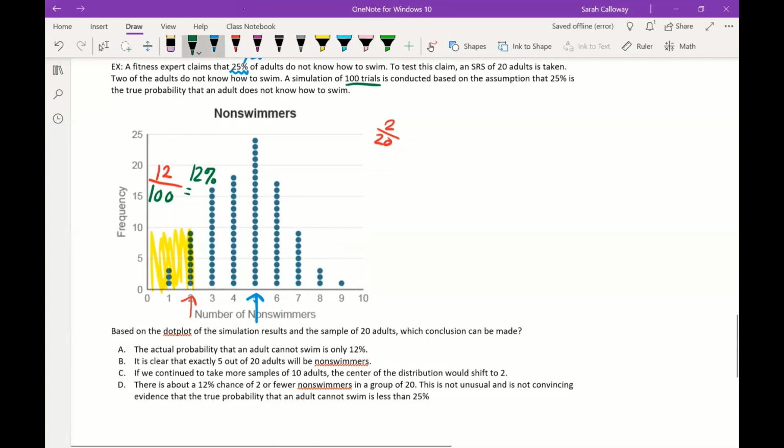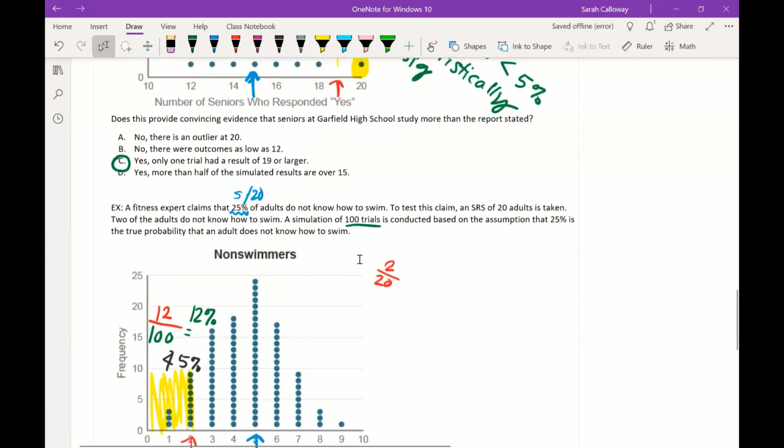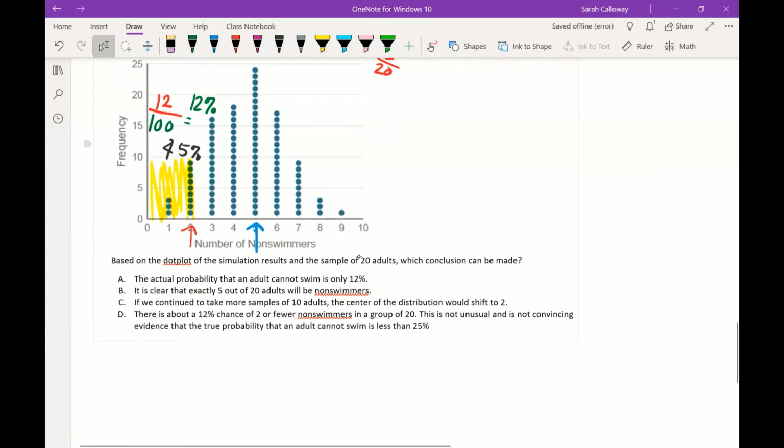So 12% is not less than 5%. So that's not statistically significant. That's not unusual. Looking at the options: the actual probability an adult cannot swim is only 12%? That's not true, that's not what that 12% means. It's clear that exactly 5 out of 20 adults will be non-swimmers? That's not clear. If we continue to take more samples of 10 adults, the center of the distribution would shift to 2? We didn't take 10 samples of 10 adults, so that's definitely not true.